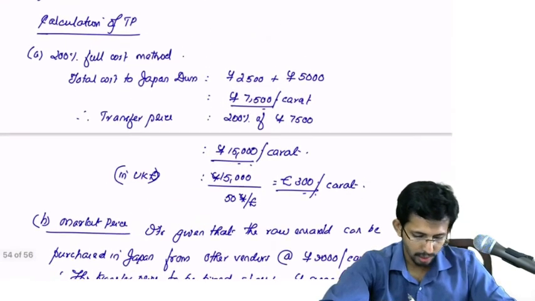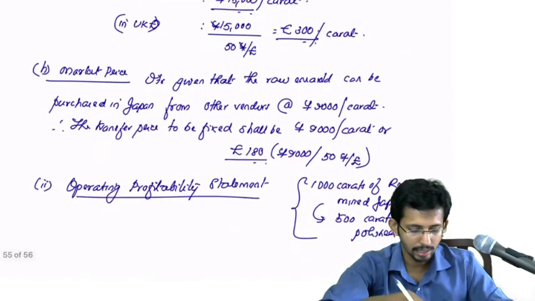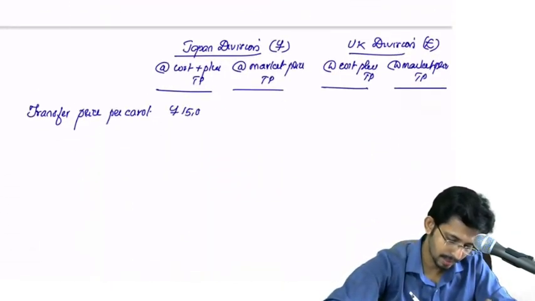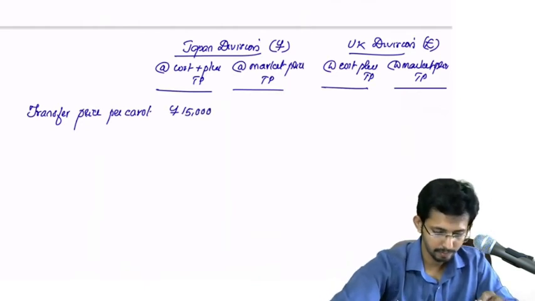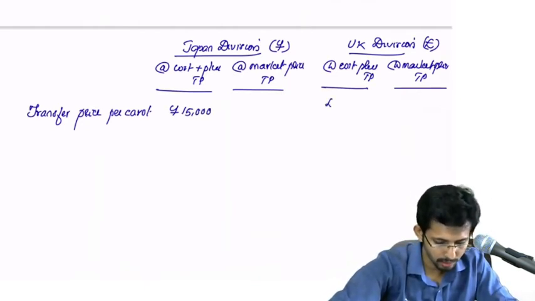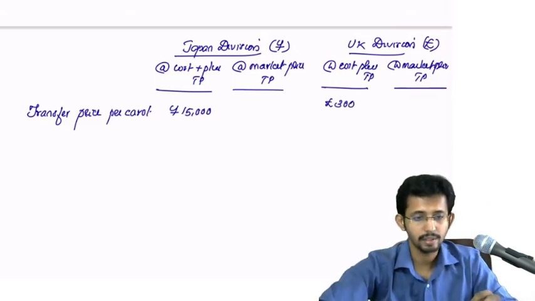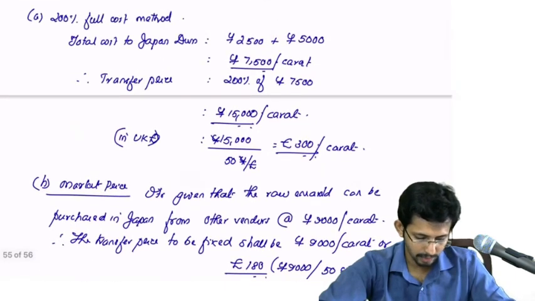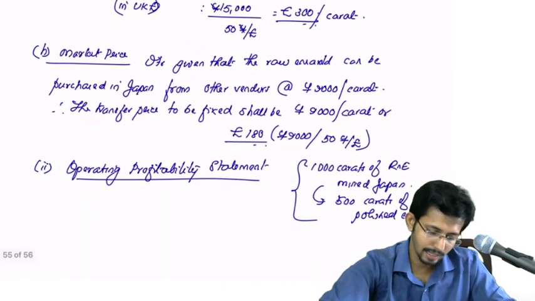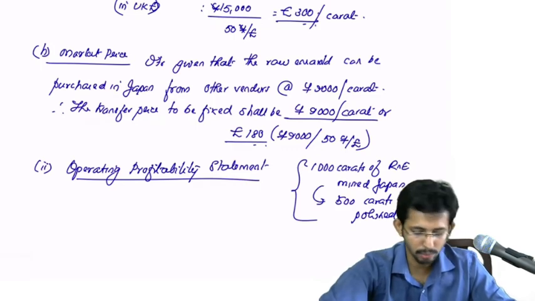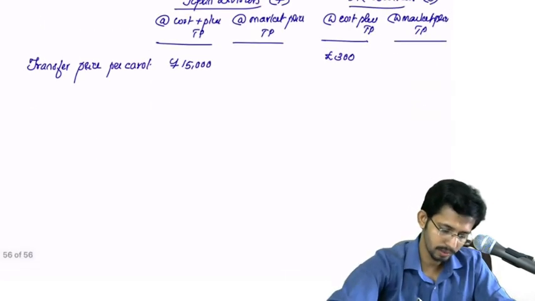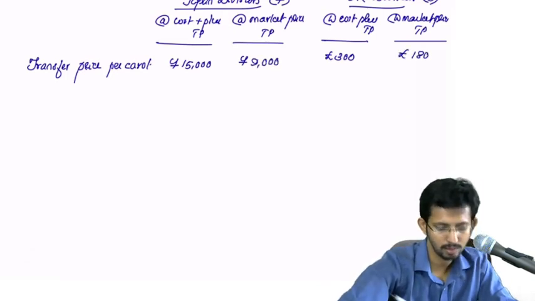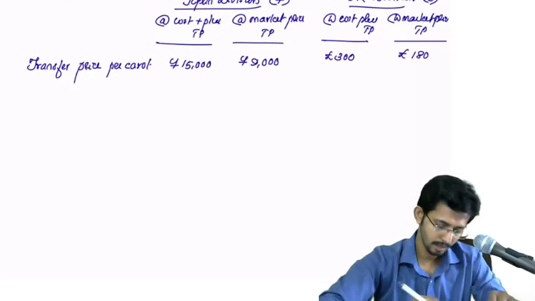It was 15,000 yen per carat here, or here it was 300. Okay. Now whereas in market price based it was 9,000 yen per carat or 180 pounds per carat. So this is 180.